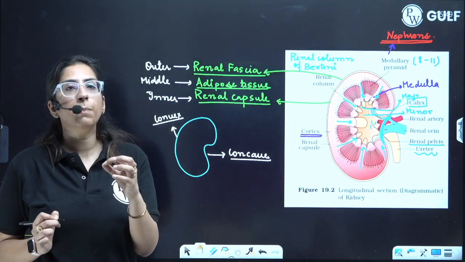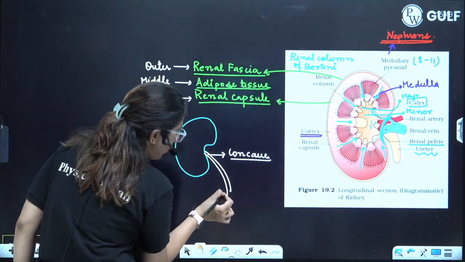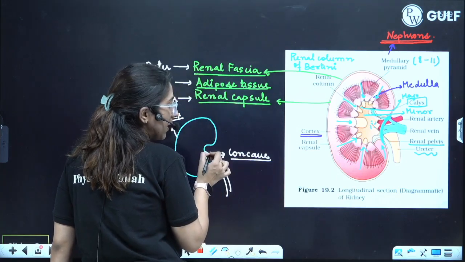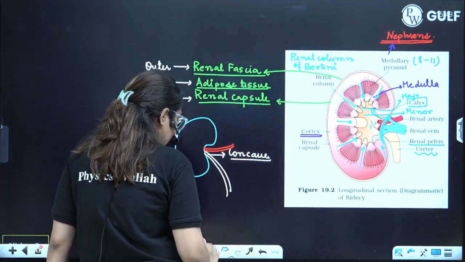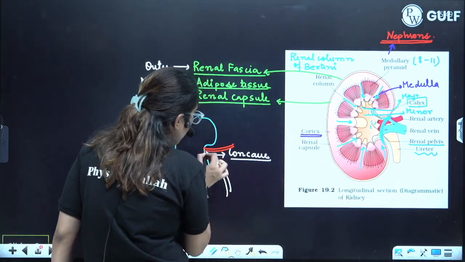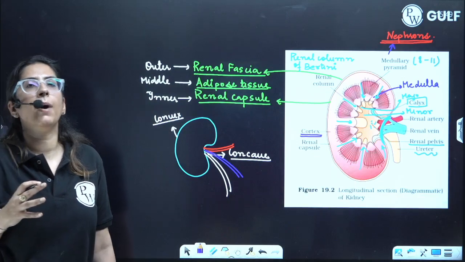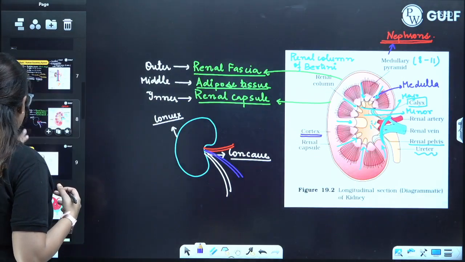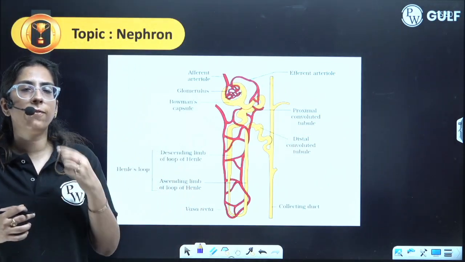These two regions are super important. From the concave region, you will see a ureter coming out. Not only the ureter, in fact the arteries and veins. This is a place for the entry of the arteries. Arteries will come in, and here the veins go out. This region is the hilum, another name is hilus. Clear?